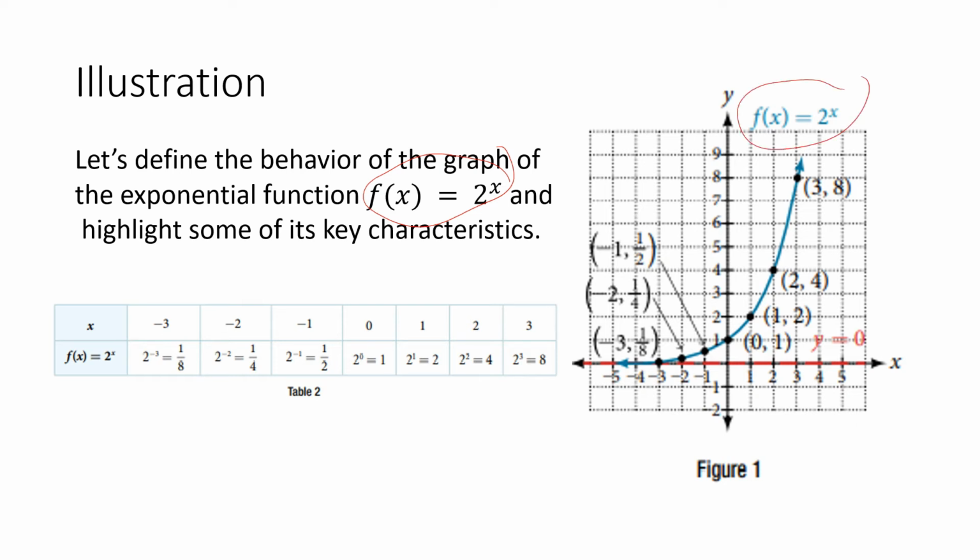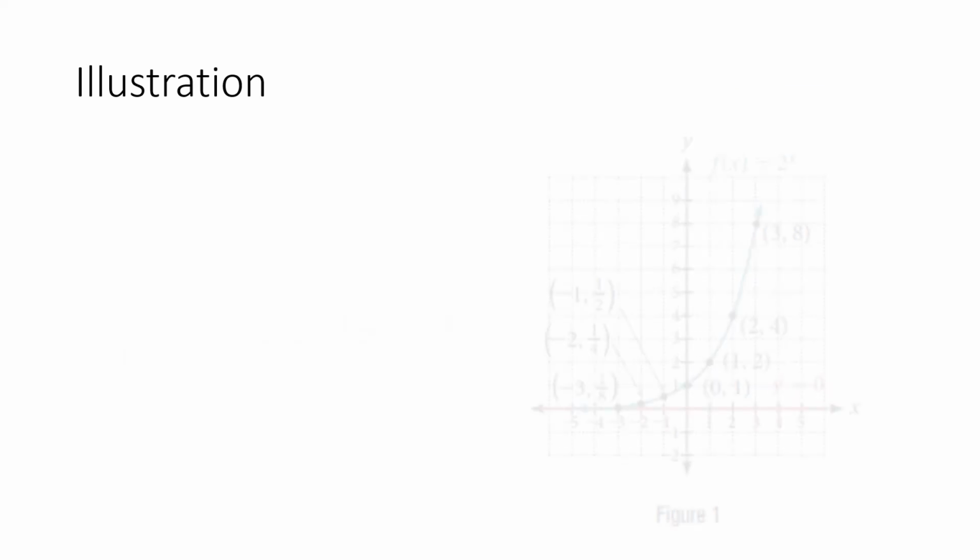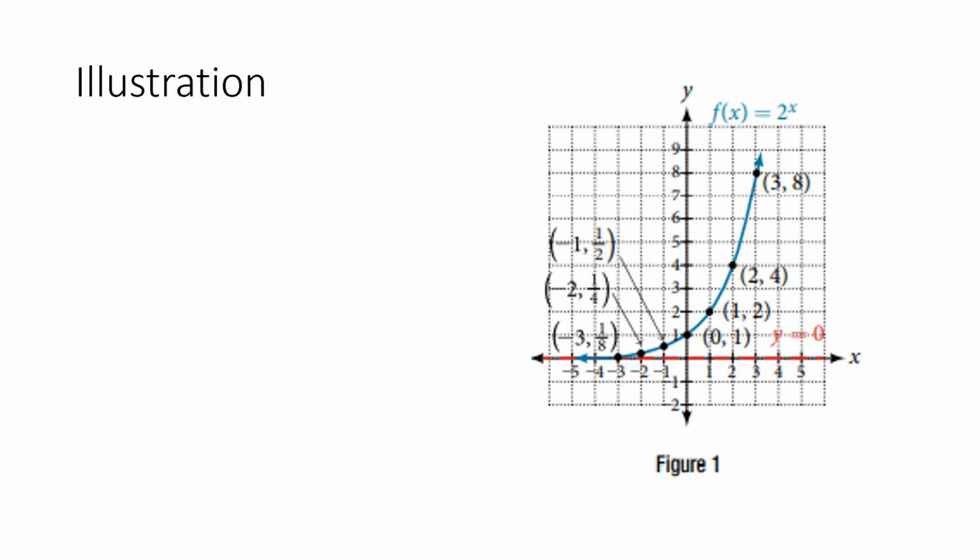Okay? Now another observation. Any other observation? Important characteristics. Take note that the domain of the exponential function f of x equals 2 raised to x is -infinity to infinity. What does this mean? This is the set of real numbers. This is a notation for the set of real numbers.